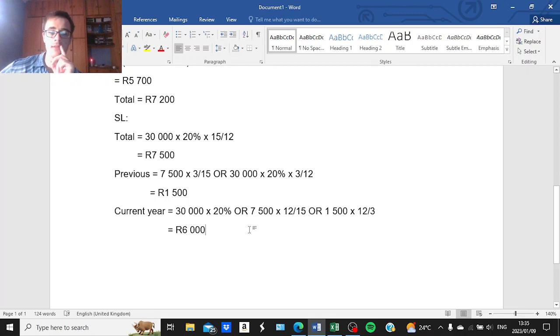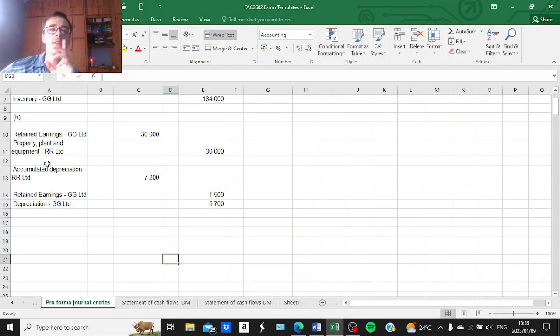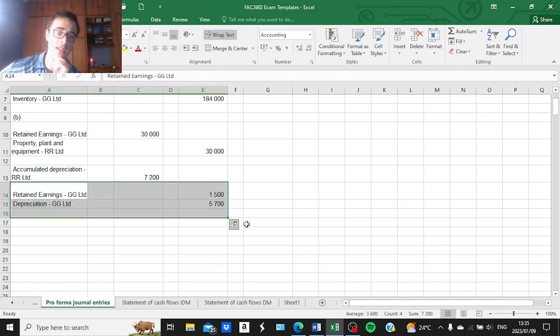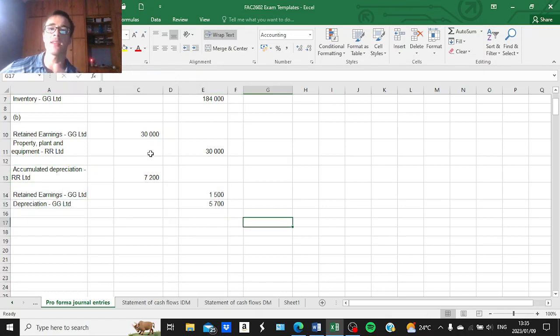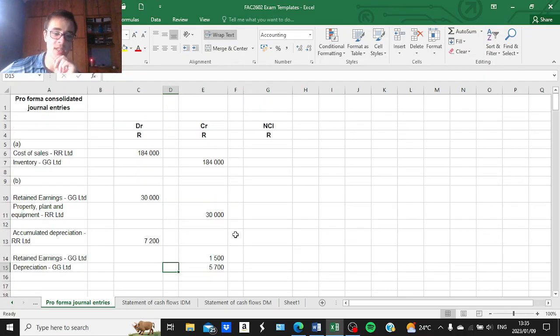Something else I want to say now. Also, if an unrealized loss was made, it would mean that the subsidiary Run Recycle Limited has provided for insufficient or too little depreciation. So therefore we would need to increase the accumulated depreciation. So this would have been credited by 7,200, and then these two accounts would be debited. That is if a loss was made. Just take note of that as well.